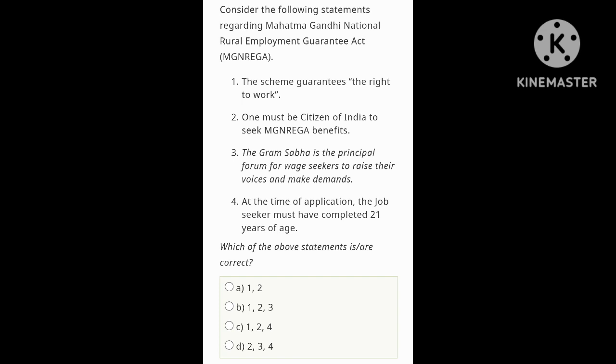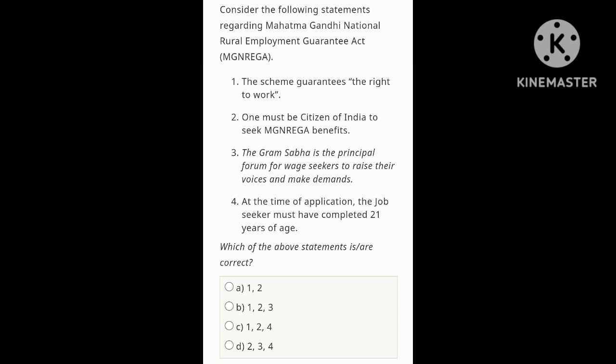Next question is, consider the following statement regarding Mahatma Gandhi National Rural Employment Guarantee Act, MGNREGA. First one is, the scheme guarantees the right to work. Yes. One must be a citizen of India to seek MGNREGA benefit. Yes. The Gram Sabha is the principal forum for wage seekers to raise their voices and make demand. Yes, Gram Sabha acts as a principal forum for wage seekers.